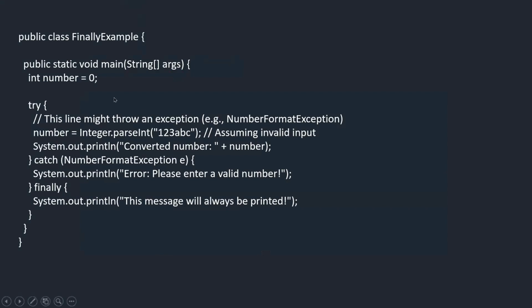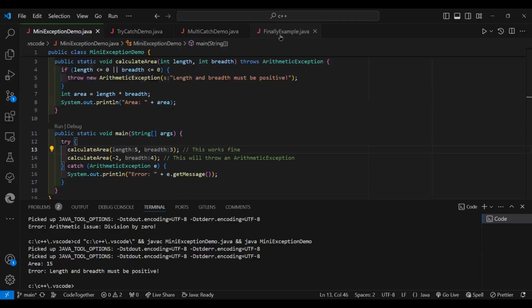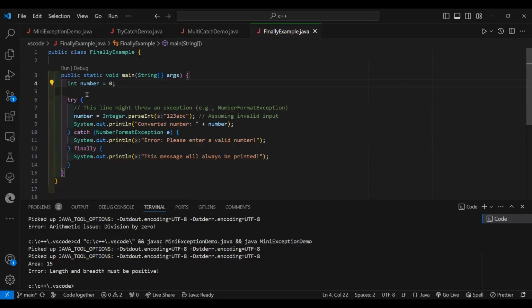I have already shown a finally block example, but let's see one more example. Here we are using an integer variable number as 0, and we are taking another value, a string "123ABC", but it is not a number, right? So we will get an exception that says please enter a valid number.